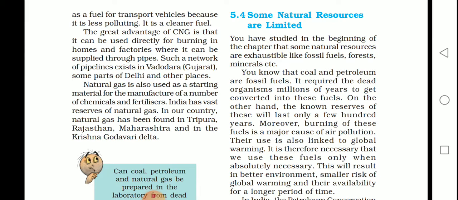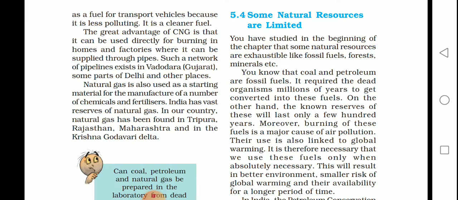When you burn fossil fuels, the pollutants released from the end products, such as carbon dioxide and nitrogen dioxide, add to the air. What happens? The temperature of the earth increases. It leads to global warming.